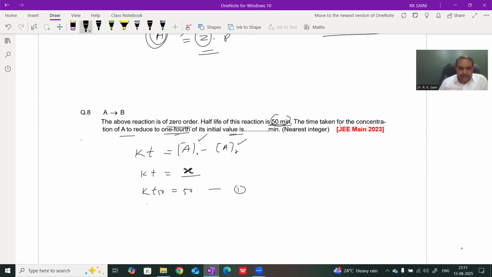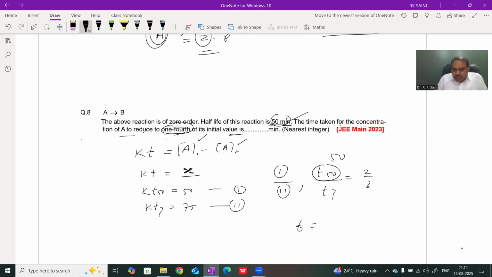Equation number 1. Then we find time for 1/4. Reaction reduced to 1/4 means completion 75%. Equation 2. Equation 1 divided by equation 2, then we find T 50% upon T, which we have to find. Ratio 2/3. T half life given 50. Therefore, the T is 50 into 3 divided by 2, and hence our answer is 175.